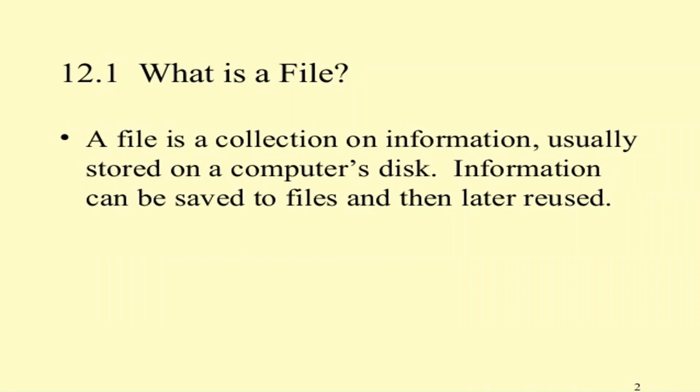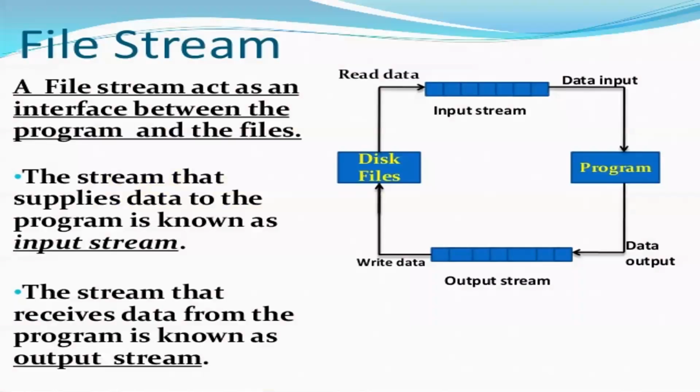Now, how do you connect to the files, children? We have to see how we are going to connect a file with the program, and after we connect, how will we read the data. If we are able to read the data, are we also able to write the data? We can read, we can write, can we also check the errors there? So the error handling and seeing the EOF, which stands for end of file. All these things can be done with the help of what are called file streams.